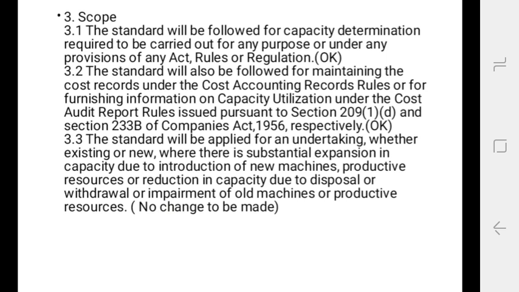Third one is the standard will be applied for an undertaking whether existing or new where there is a substantial expansion in capacity due to introduction of new machines, productivity resources, and reduction in capacity due to disposal or withdrawal or impairment of the old machine or productivity resources.